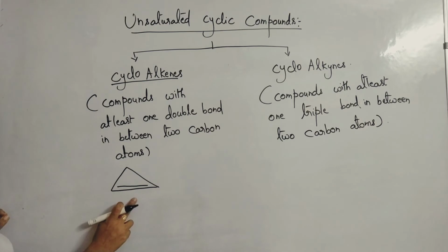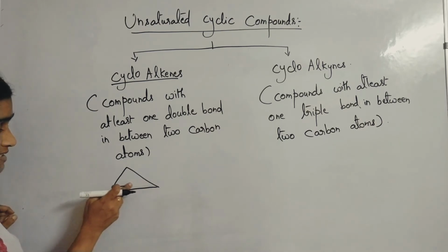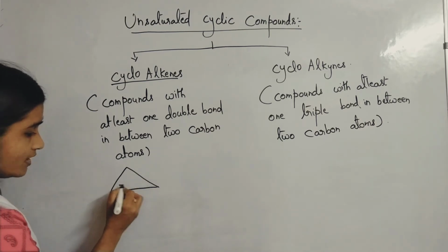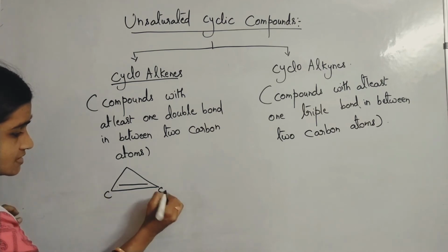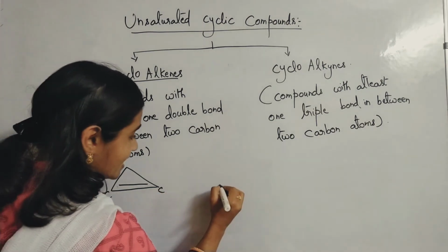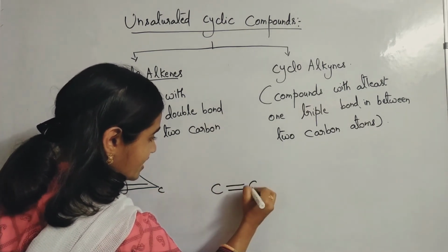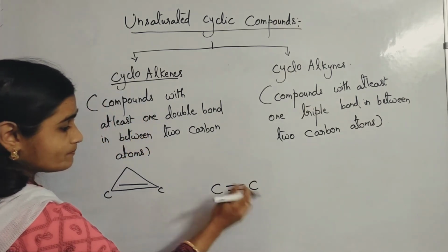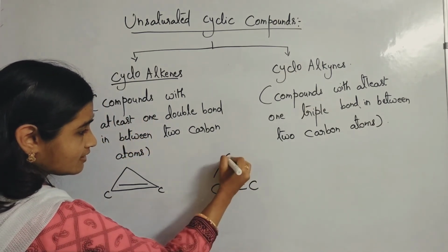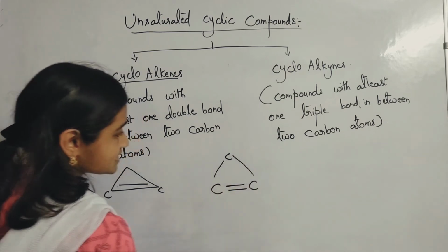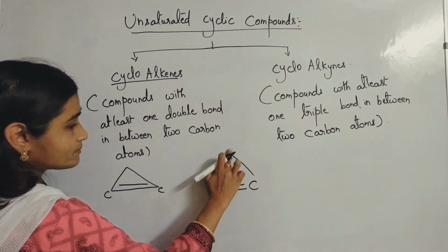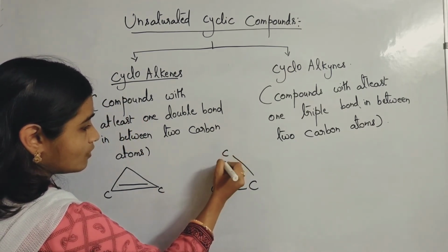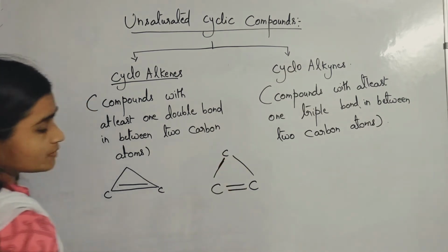Here if I draw one more line, what does it indicate? There is a double bond in between these two carbon atoms. Please understand carefully. These two are bonded with the double bond, and again bonded with a single bond with the third carbon atom.